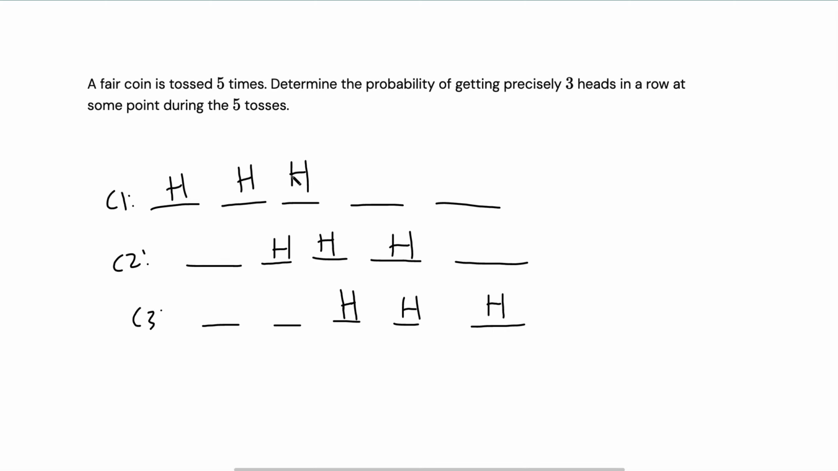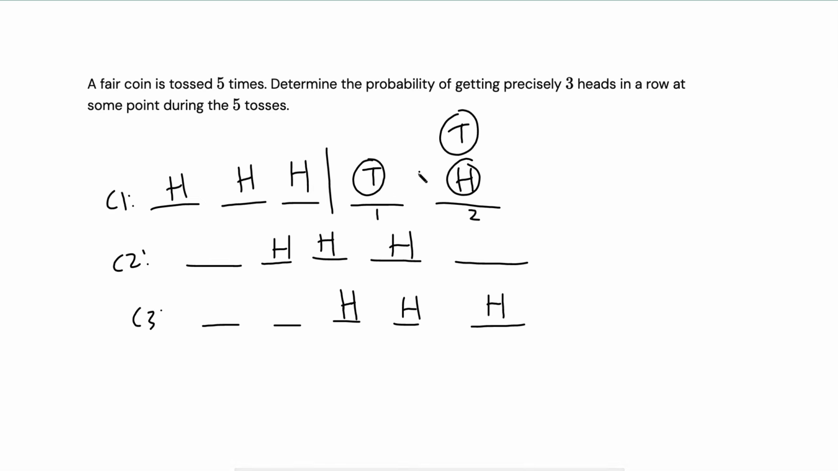So consider case 1. We have precisely 3 heads in a row, so what could these 2 remaining flips be? Well, obviously, this one cannot be a head, otherwise we have 4 in a row, and we have exactly 3 heads. So this is impossible. This has to be a tail. But what about this one? It could be a heads, right? And it will still preserve the 3 in a row. So it could be heads or it could be tails. It doesn't matter. So there's 2 choices for the 5th toss. There is 1 choice for the 4th toss.